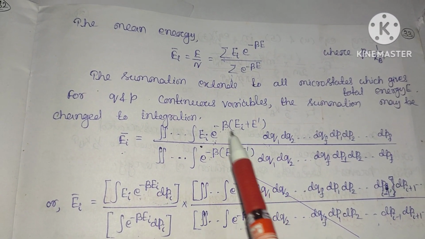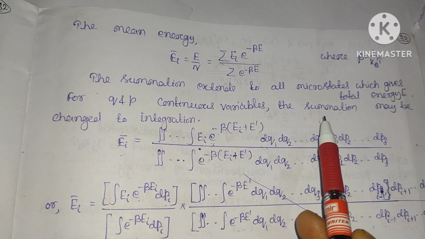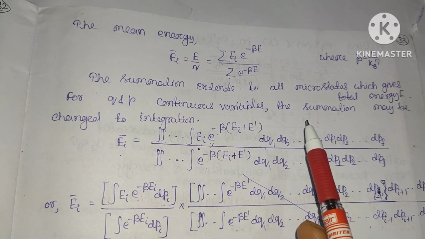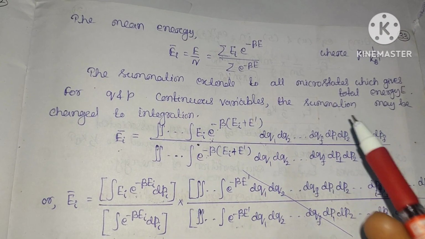One is a function of pi alone and the other is a function of q1 to qf and p1 to pi minus 1, except the pi term, and pi plus 1 to pf.